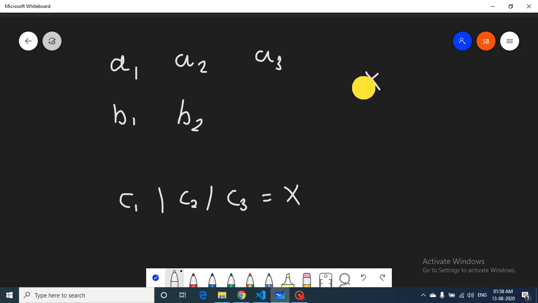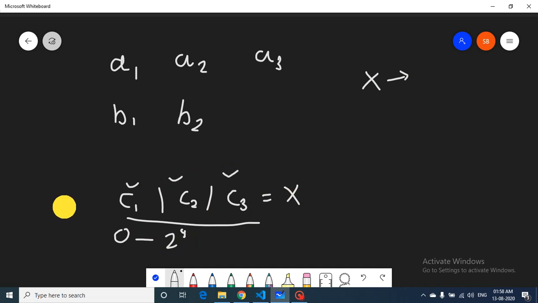Now we will iterate x from 0 till 2 to the power 9 at max, because the values c1, c2, cn are up to 2 to the power 9, and if you do an OR operation of all these numbers, the result also stays in this range, which is up to about 1000, pretty small. So you can do a full iteration from 0 till this number.